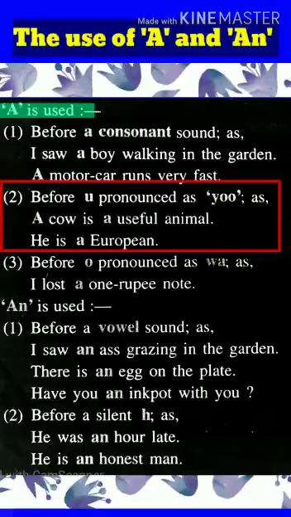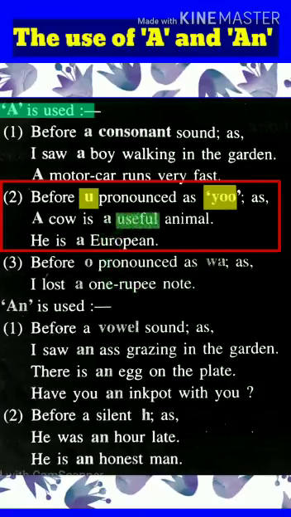Second point. A is used before U, pronounced as U. Students, we are aware that U is a vowel and its sound is A. But if U sounds as U itself, then we will not consider it as vowel. We will consider it as a consonant, and the indefinite article A will be placed before words starting with U and sounding as U itself. A cow is a useful animal. In this sentence, the word useful makes the sound U. Though U is a vowel, so A is placed before useful.